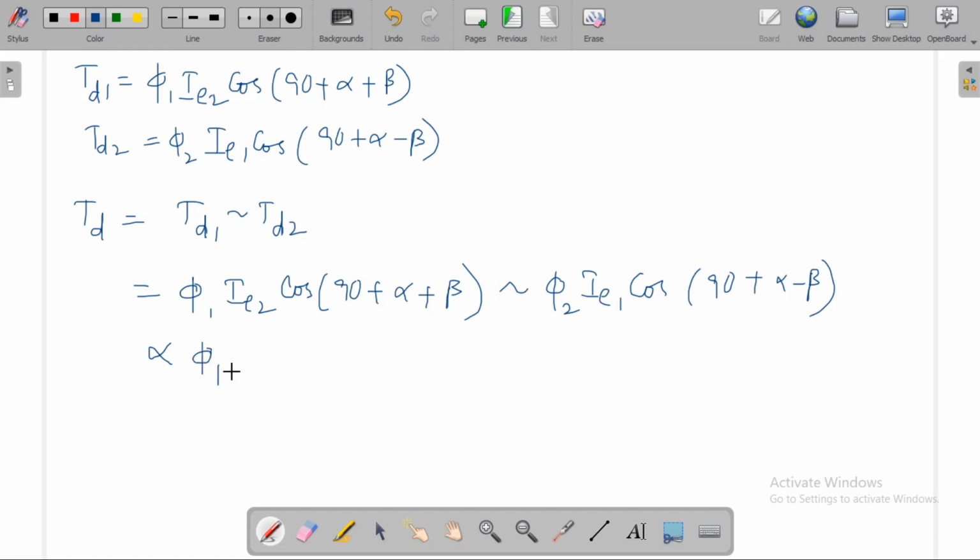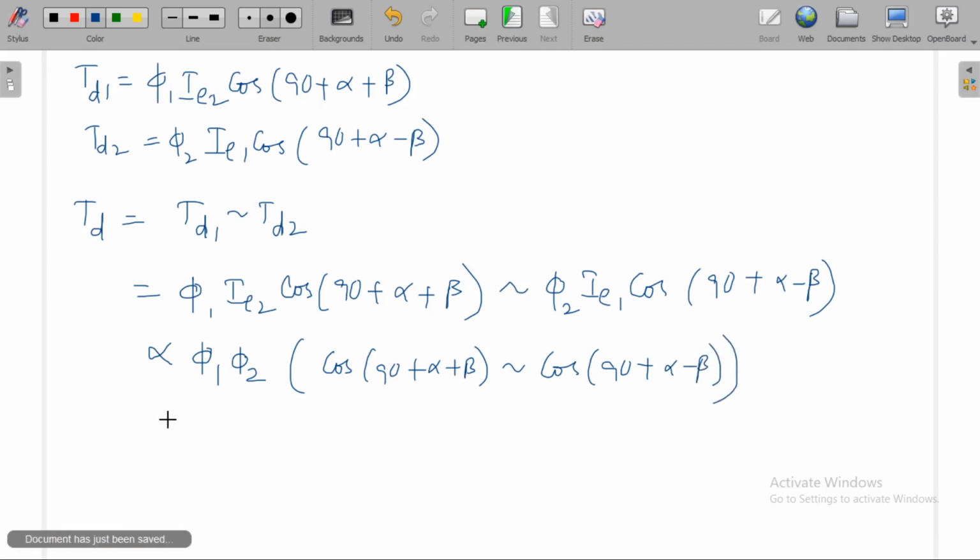So let me write it like this: phi 1 phi 2 into cos of 90 plus alpha plus beta, difference, cos of 90 plus alpha minus beta. So TD is directly proportional to VI.